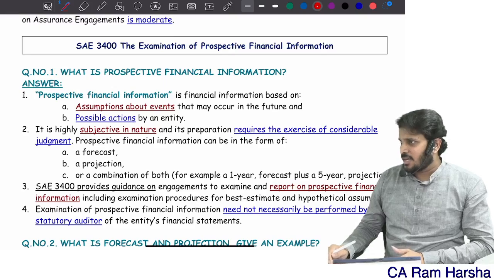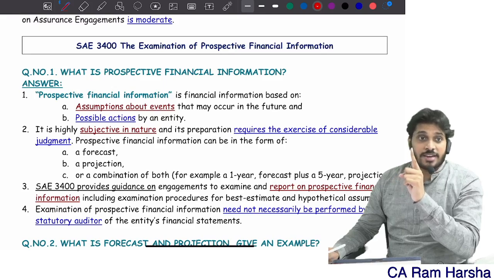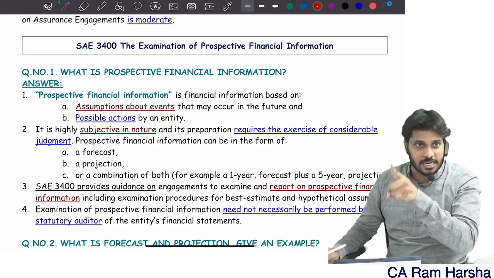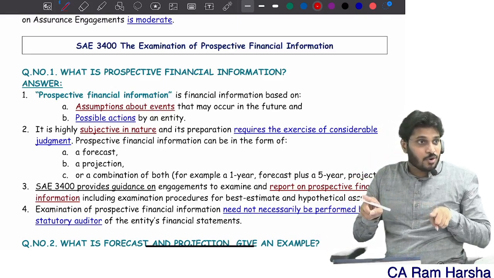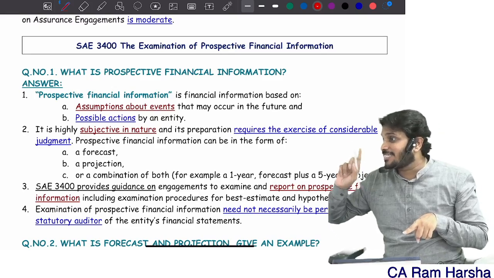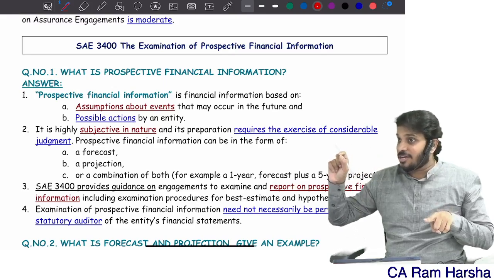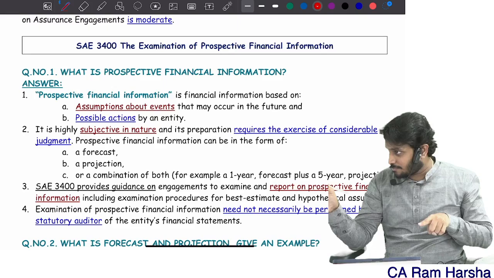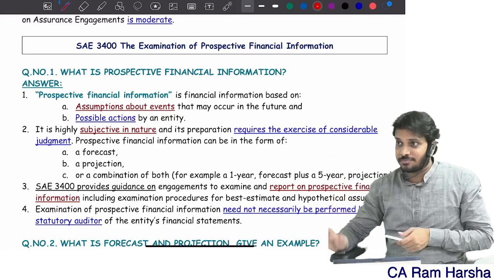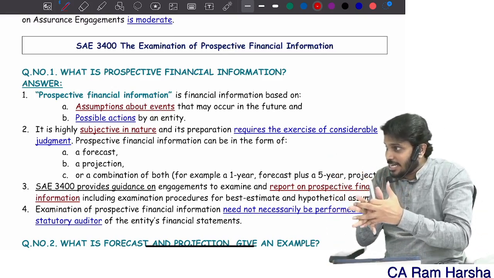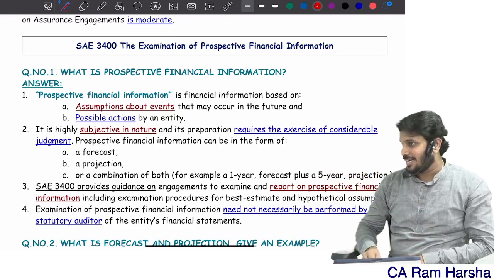Whether it is forecast or projection, you are not supposed to give an assurance report on that. If at all you give, you are guilty. However, you are not guilty if you clearly mention in the report that you didn't verify the information about its accuracy, that this information is based upon assumptions, and that if assumptions are changed, information will change. If you mention these 3 conditions in the report that you are issuing, then you are not treated as guilty.